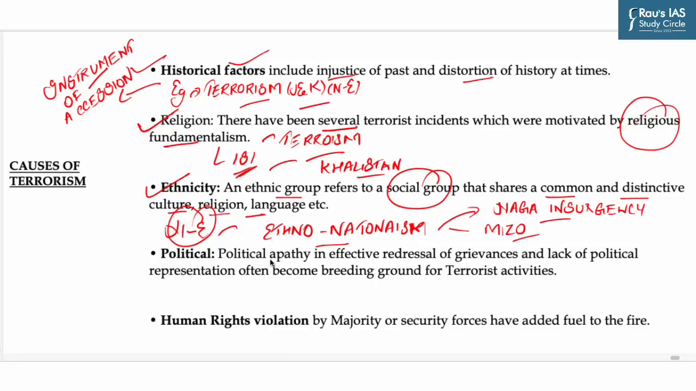Now, next is political apathy. Ineffective redressal of grievances and lack of political representation often become a breeding ground for terrorist activities. For example, most of the Northeast was under Assam. However, the political aspirations of different ethnic groups could not be satisfied. And what happened? This led to insurgencies like the Mizo insurgency. However, when this issue was addressed politically, the Mizo insurgency was effectively controlled after the Mizo Accord.